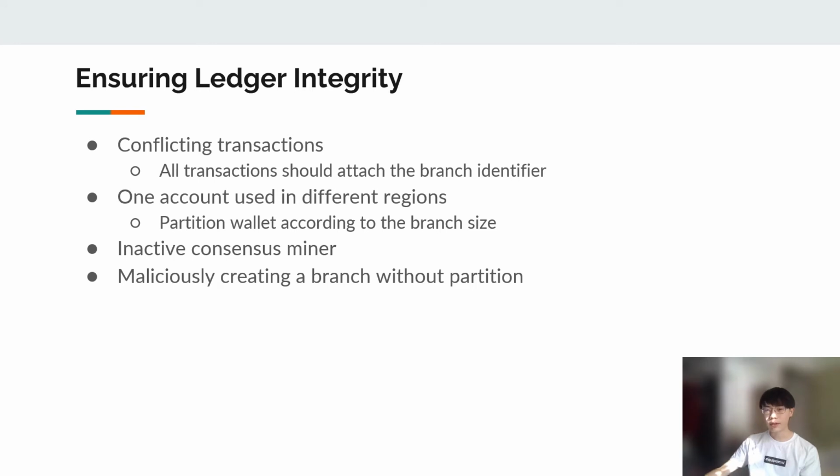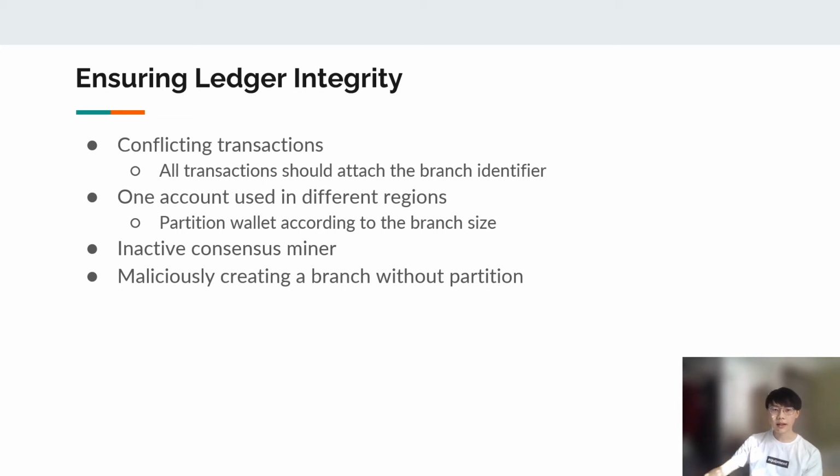So the first threat is conflicting transactions. Transactions are selected from a mining pool to be included in the new block. Since the mining pool is not cleared after partition, miners from different regions can still pick the same transactions and include them in different branches, which will result in conflicting transactions. To solve this problem, we require all transactions to include the signature of the first block in the branch as an identifier. So one transaction can only be included in one branch.